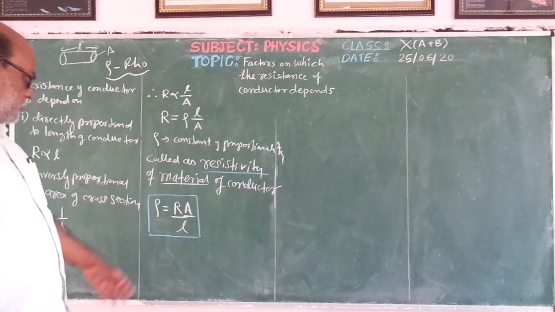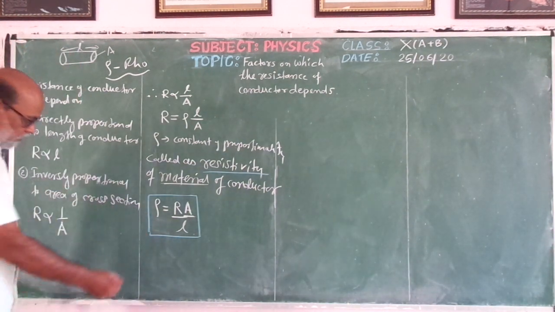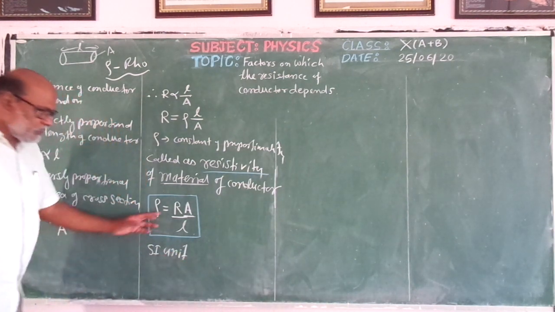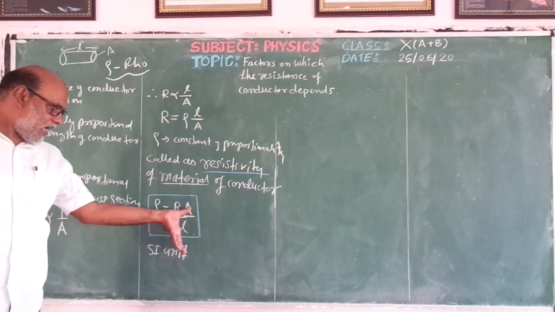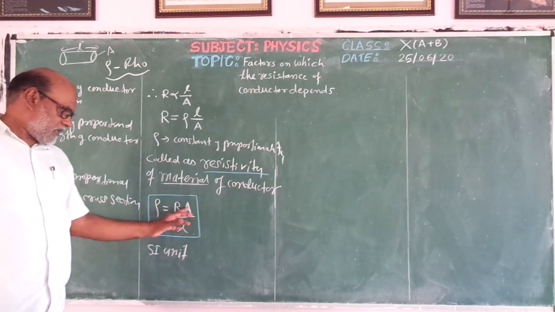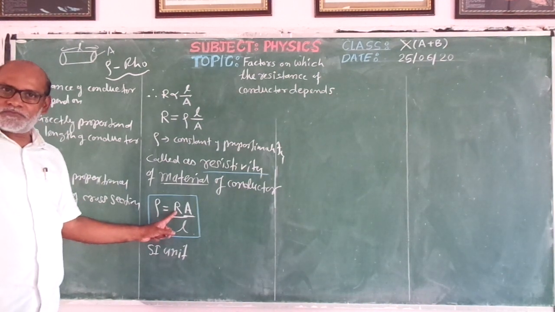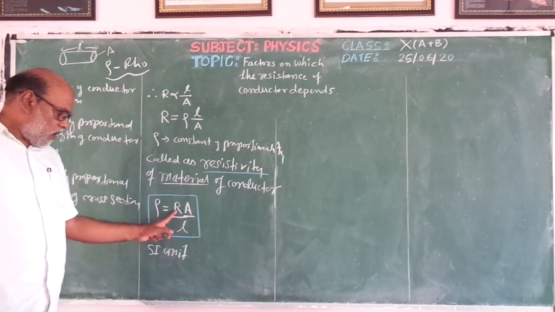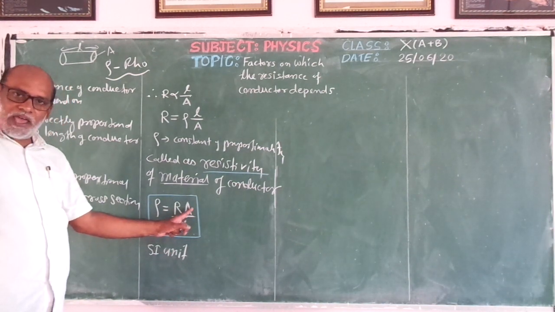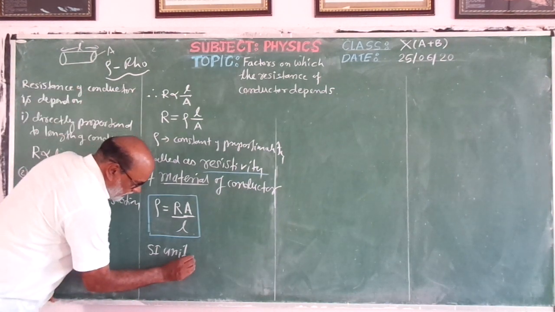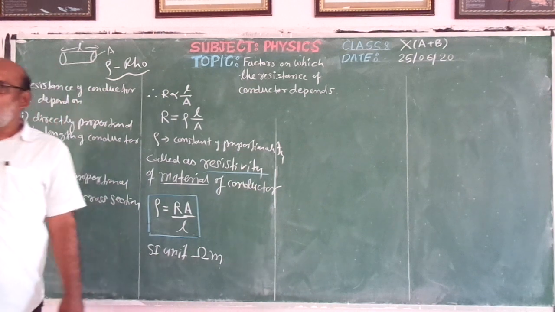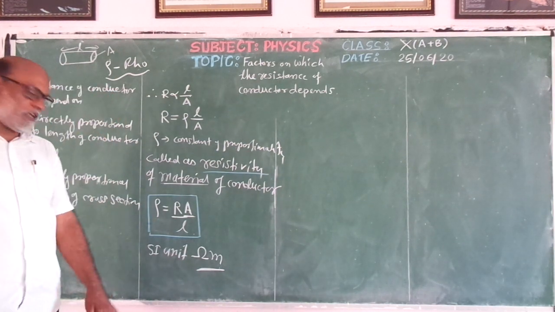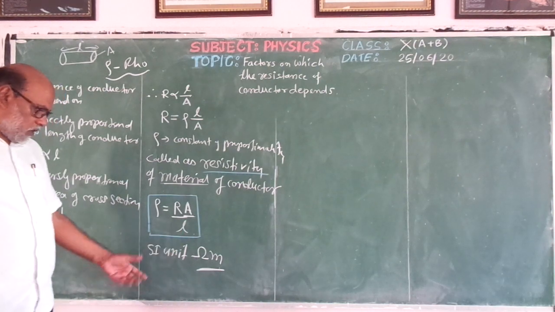Okay, so here we got a new term, the resistivity of a conductor. Now when we have a new term, we require a unit, that is the SI unit. Now we need the SI unit of resistivity, so rho equals RA upon L. If we want its SI unit, we have to take the SI units of all these quantities. What is the SI unit of resistance? Ohm. What is the SI unit of length? Meter. The area is meter square, and this is meter. So it is ohm meter square upon meter. One meter from the square cancels, so what remains is ohm meter. Therefore the SI unit of resistivity is ohm meter. Understood? So resistivity is generally always measured in ohm meter. Okay?